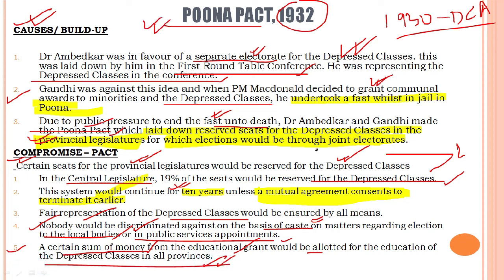Since Gandhiji had undertaken a fast unto death, a compromise was made between these two parties due to public pressure, and therefore he ended his fast. Here we see the provisions of this pact, that the significant provisions are in the provincial and central legislatures. Seats were reserved for the depressed classes in the provincial legislatures, as well as a 19% reservation provided to them in the central legislature. And the rest of the facts we have already discussed.